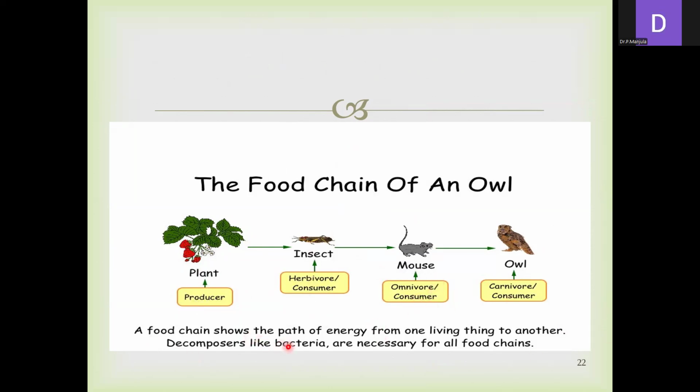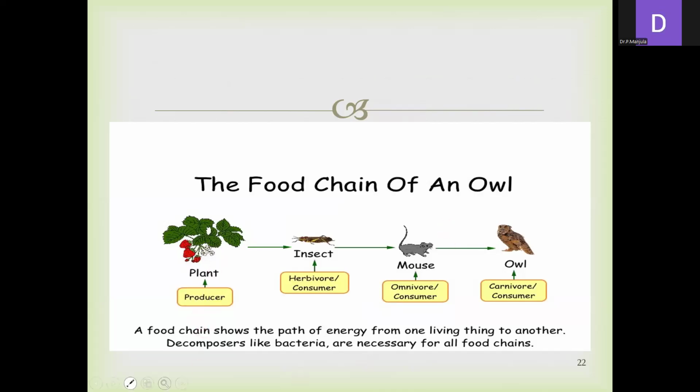A food chain shows the path of energy from one living thing to another. Decomposers like bacteria are necessary for all food chains. What happens after some time, after a few years? The death and decay of these organisms will take place. If the decomposers are not available, what happens? The dead organic matter will increase. If there are no decomposers, they will not convert this complex matter into simple matter.